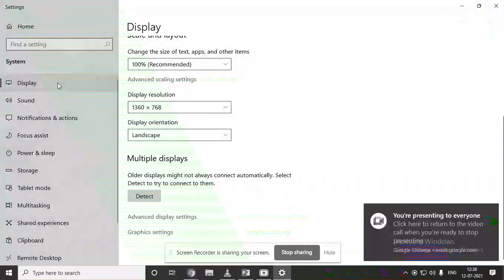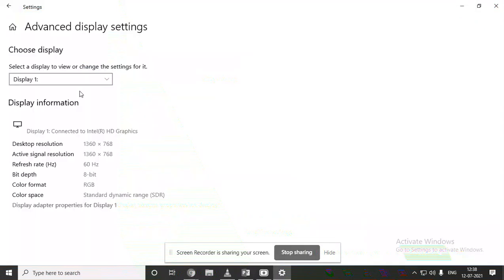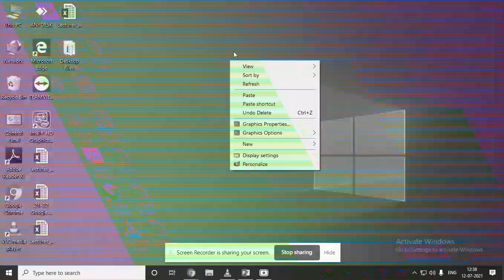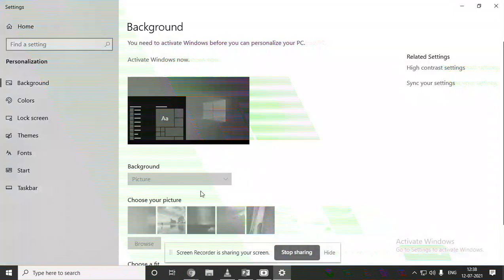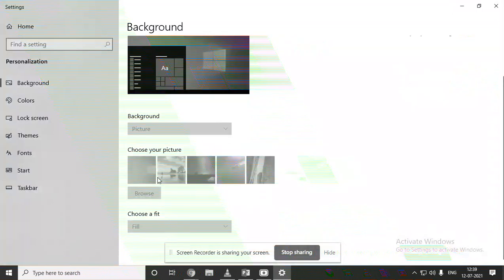Okay. So here we will change the wallpaper of your screen now. We'll go to the advanced display settings. Okay, it will show the display settings. Better than that, we'll use the personalization option. Okay, from here we will change the different pictures. As you can see, pictures are already available. If you want to take pictures from online, you can download those pictures and set them as a wallpaper.